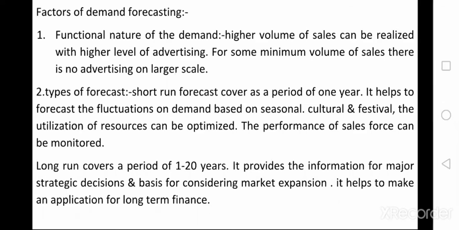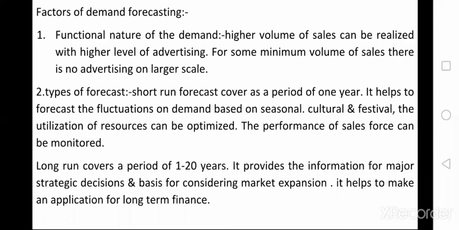If it is a good season for the company, there is no need to monitor the sales force performance. But if it is an off season for the company, then the company monitors the sales force performance, because depending upon the performance, some minimum sales occur for the company at a half season or an off season. And the long run is from 1 to 20 years.